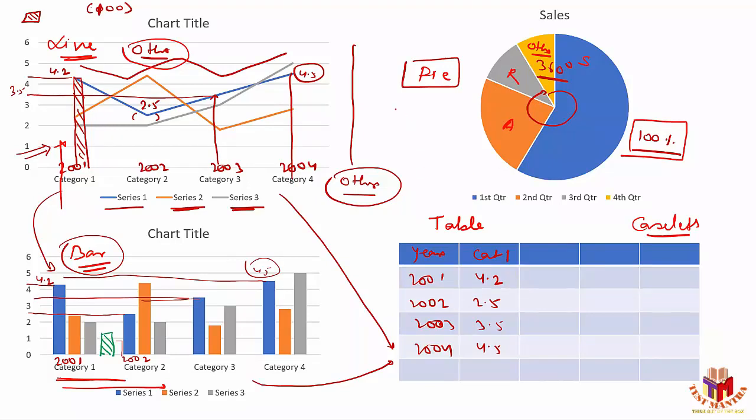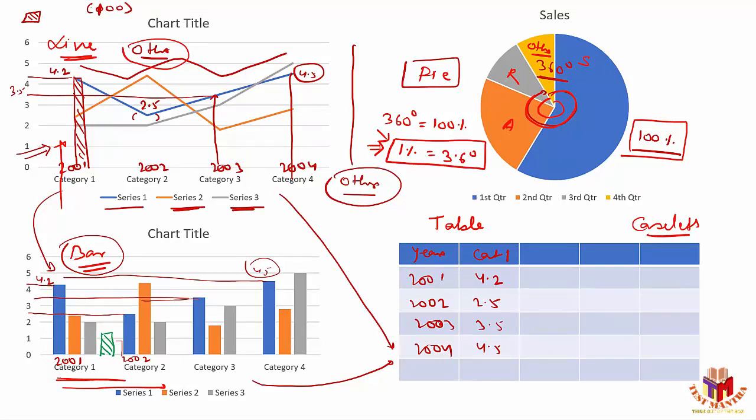Now you can identify that this 360 degrees here should be equal to 100%, as the overall value is 360 degrees and the overall data is nothing but the 100% data available here. So I can say 360 degrees is nothing but 100%. So I should have an additional piece of information that 1% will always be equivalent to 3.6 degrees. This is additional information which you need to keep in mind.